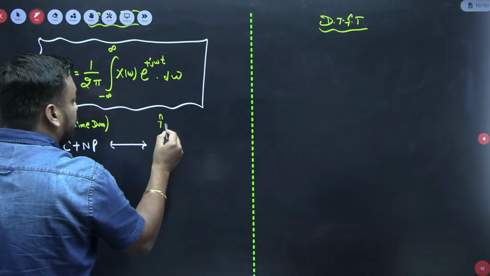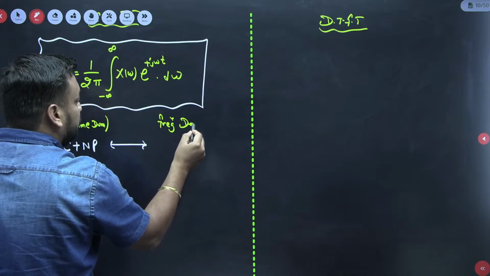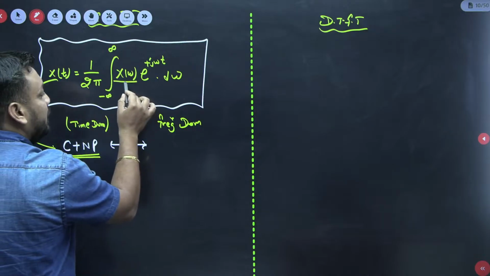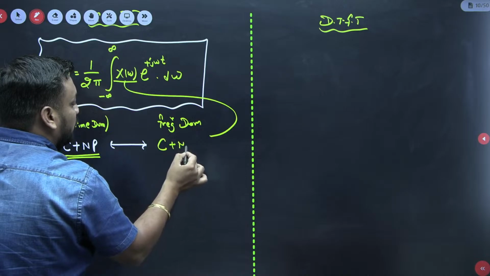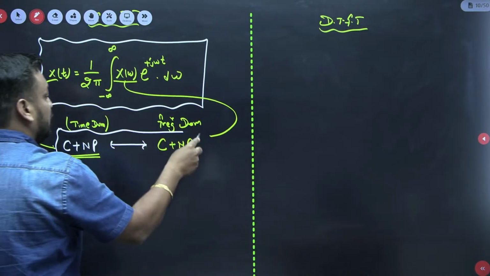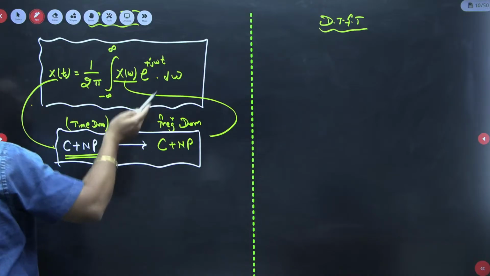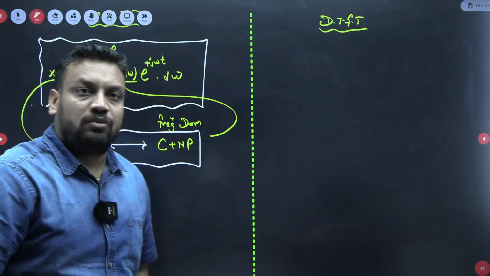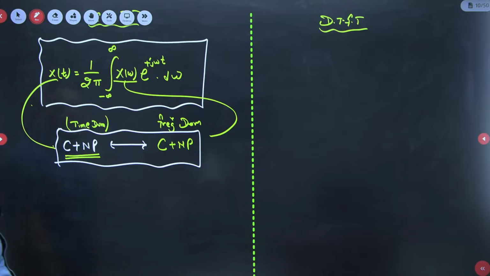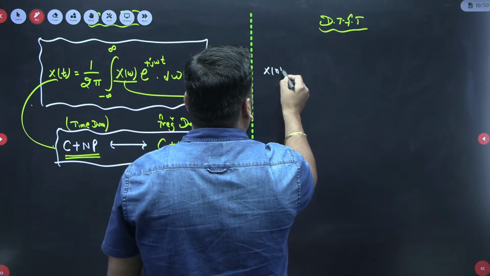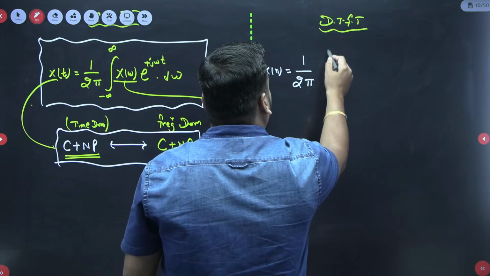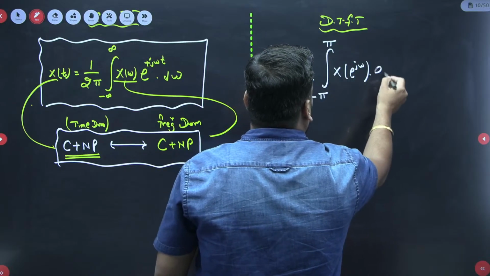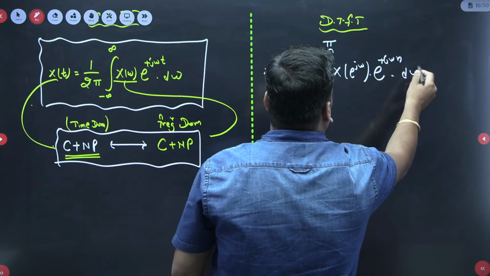Similarly, in the frequency domain, what will happen? In the frequency domain, we have a continuous plus non-periodic signal. It means x(t) is continuous plus non-periodic, so this X(omega) is also continuous plus non-periodic only. That was the question we solved in the last class. Because it is continuous plus non-periodic, there is integration in the Fourier transform formula and also in the inverse Fourier transform formula. But here, if you talk about x(n), it will be 1 upon 2 pi, and here also integration, but from minus pi to pi, of X(e^(j omega)) e^(j omega n) d omega. And why?